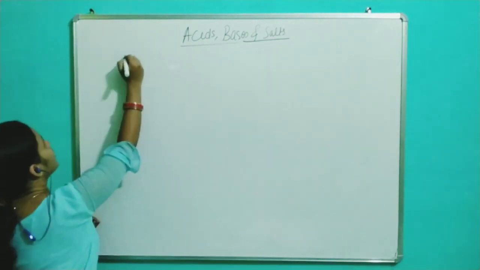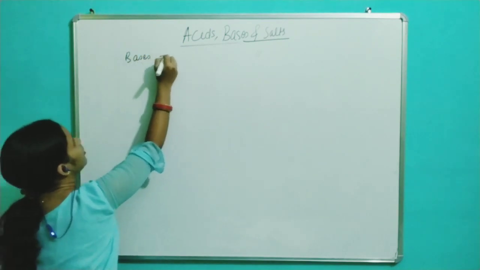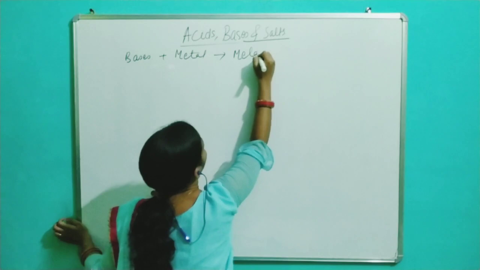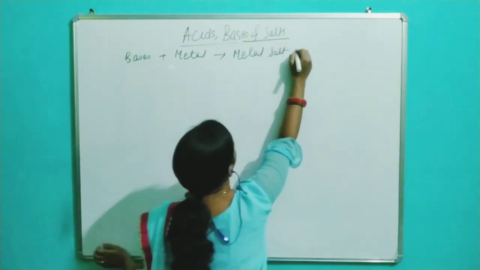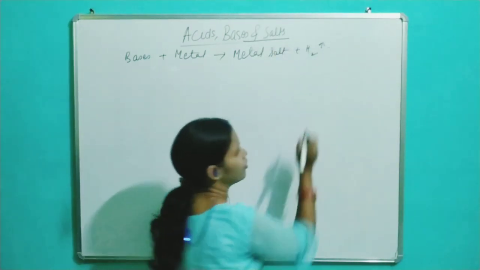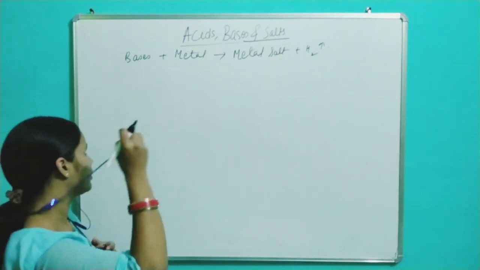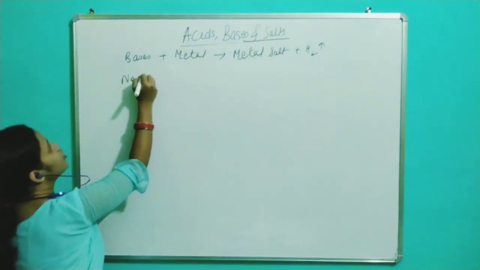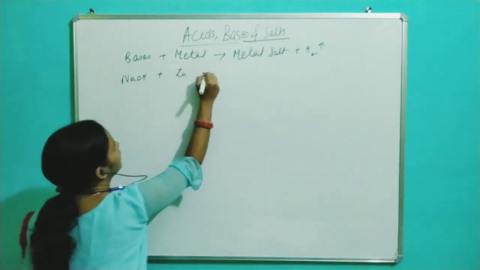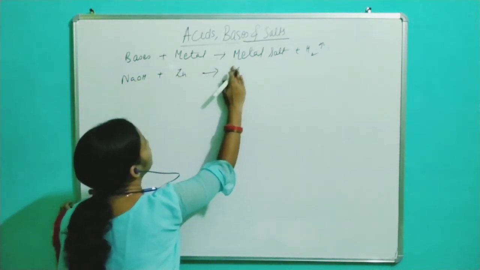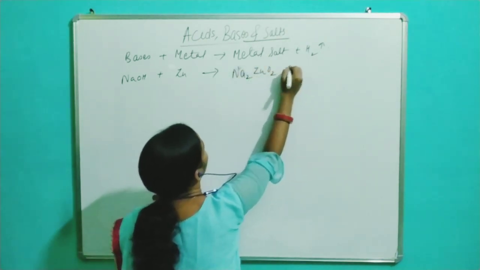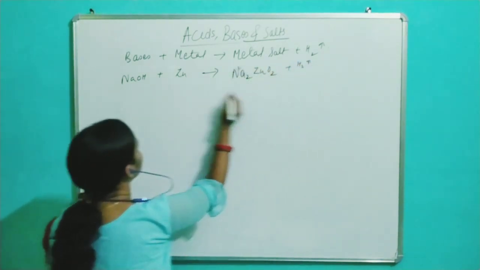Okay, so bases react with metals to form metal salt along with evolution of hydrogen gas. For example, if we take NaOH plus zinc metal, it forms sodium zincate, that is Na2ZnO2, plus H2 gas is released.